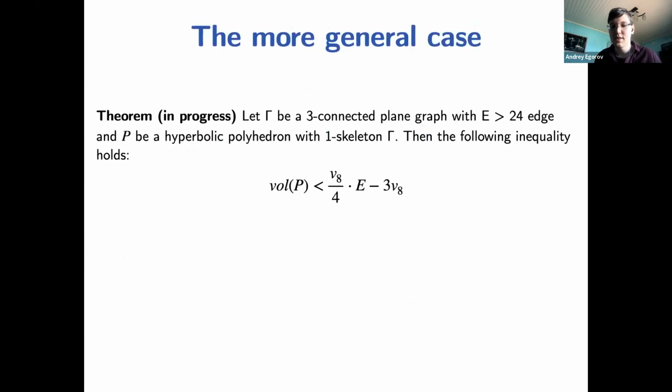The general case, Andrei Yuryevich Vesnin already talked about a little bit in his talk. In the general case, there is Belletti's theorem, which states in particular that if we have a hyperbolic polyhedron, then the volume of this polyhedron is less than the volume of some specific ideal right-angled polyhedron. Since we have volume bounds for ideal polyhedra, we can write a volume bound for a more general hyperbolic polyhedron. Here it is, and it uses the number of edges to approximate the volume.